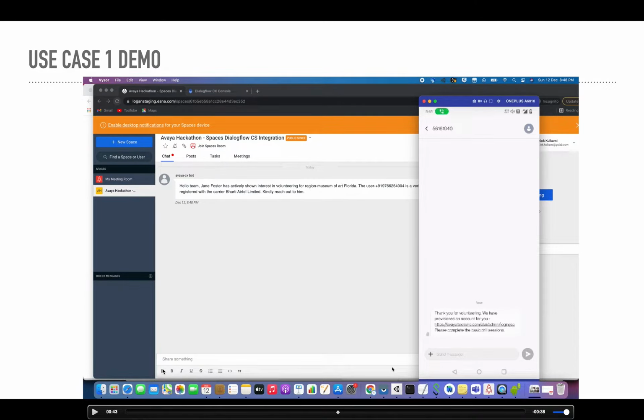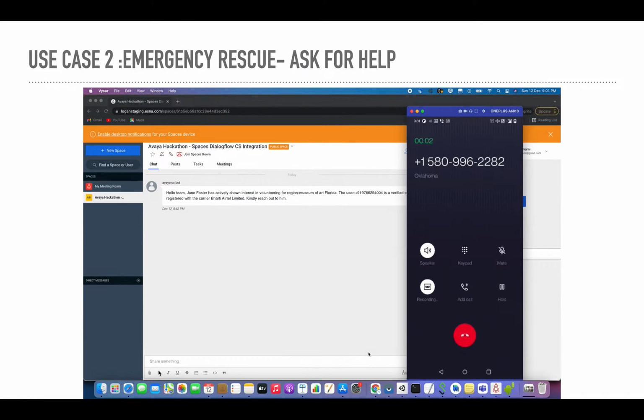So what happened here is the user received an SMS with the learning link, and he has to complete a course and assessment to join the team for disaster management. And in Spaces, the backend Dialogflow also sent a message using a Node backend, where the information regarding the user was notified. Let's move to the next. The second use case, asking for help.